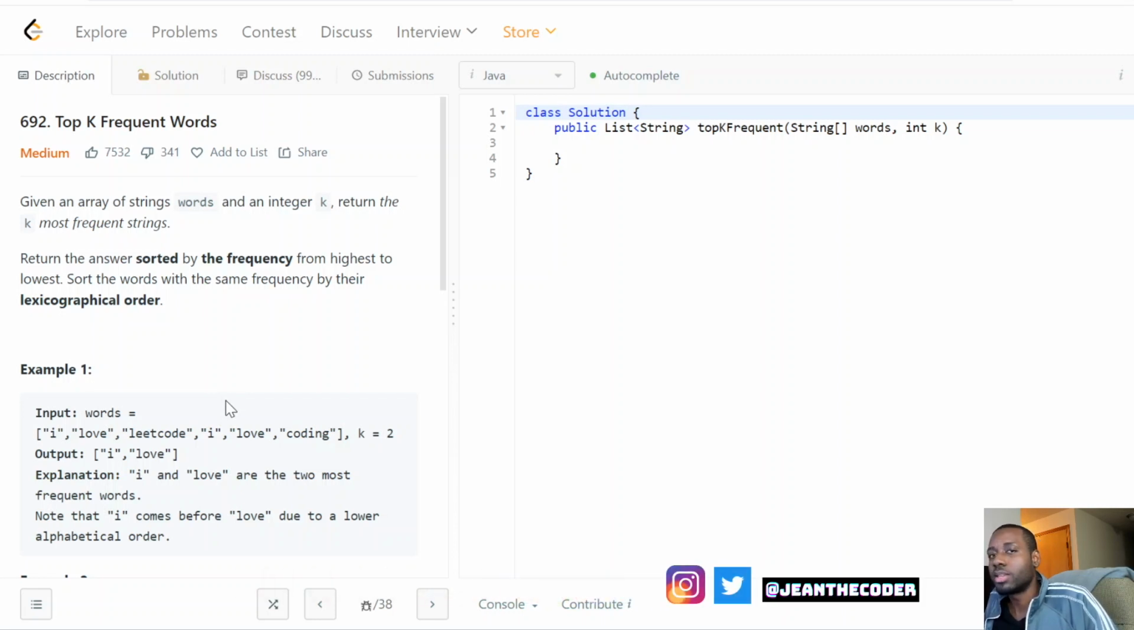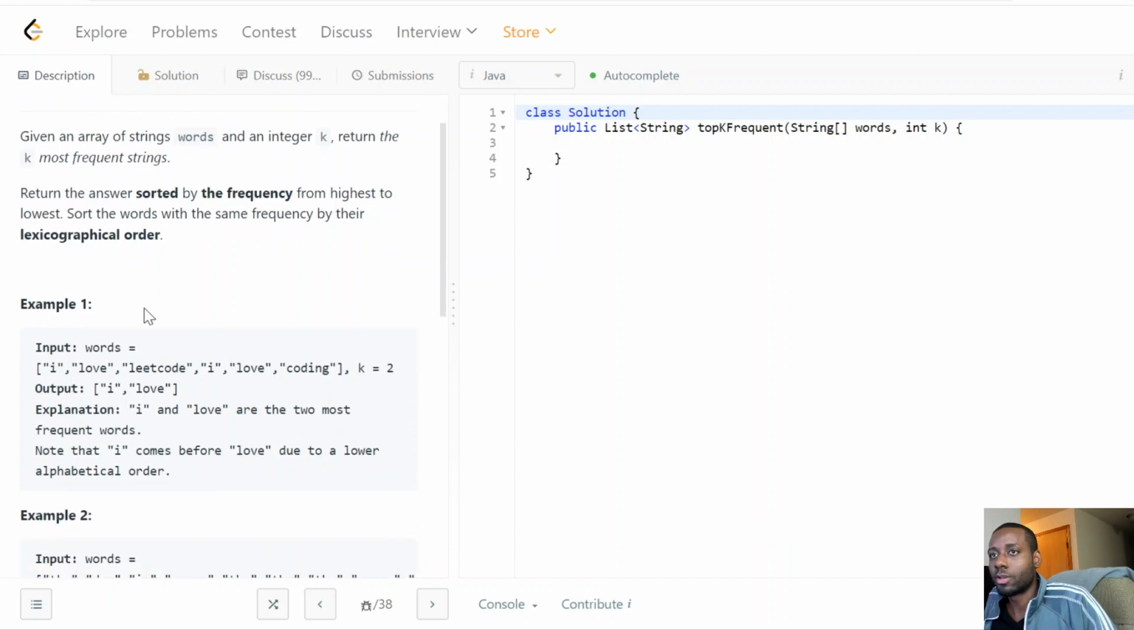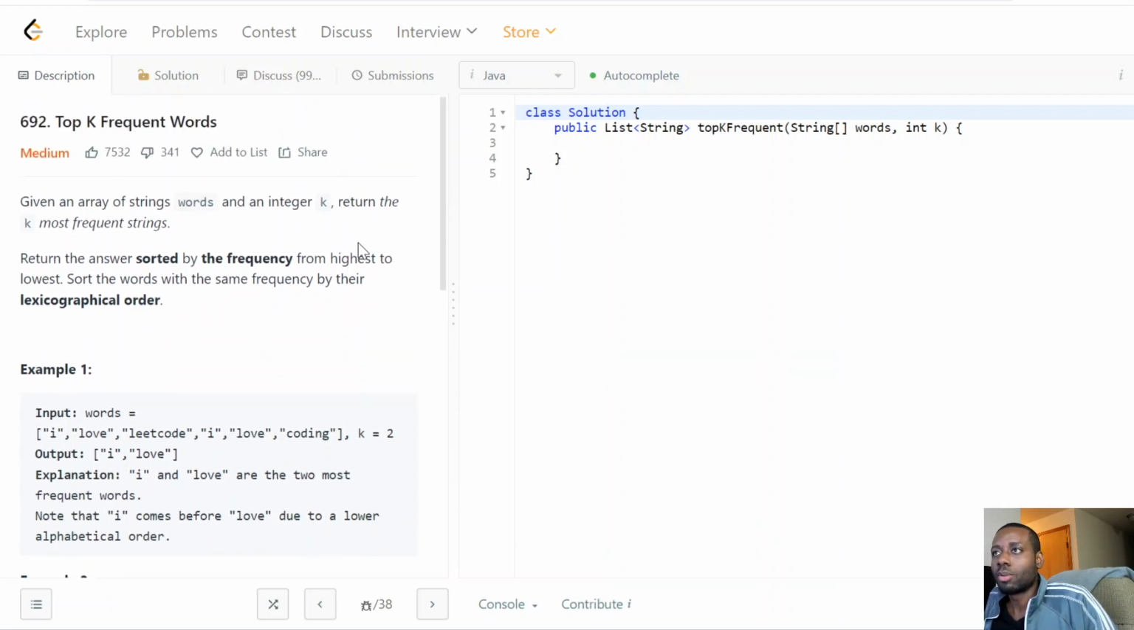Today we have an amazing problem for you guys. So let's see what's going on. It says top k frequent words. Given an array of strings and an integer k, return the k most frequent strings. Return the answer sorted by the frequency from highest to lowest. Sort the words with the same frequency by their lexicographical order. This is a very good one. So they're saying that in the problem statement.